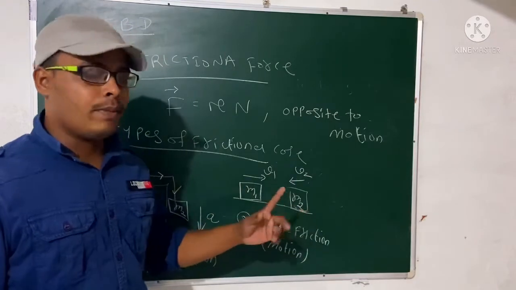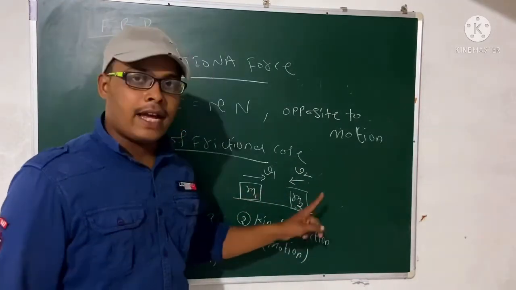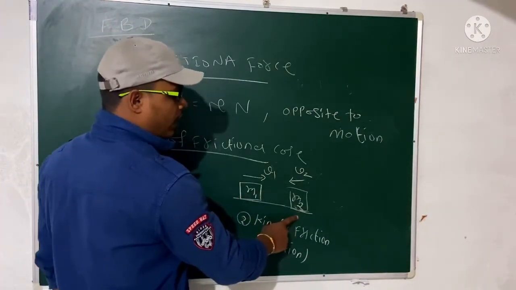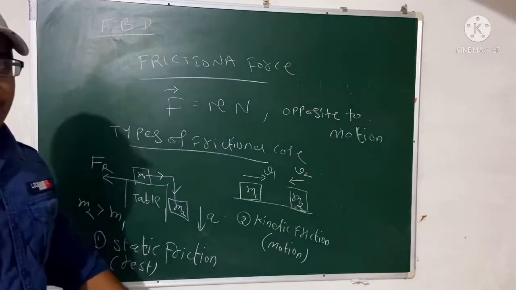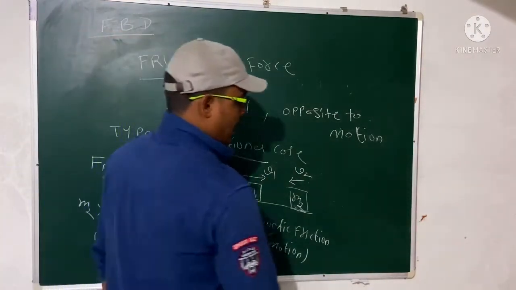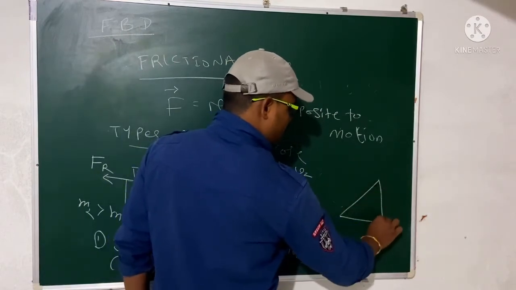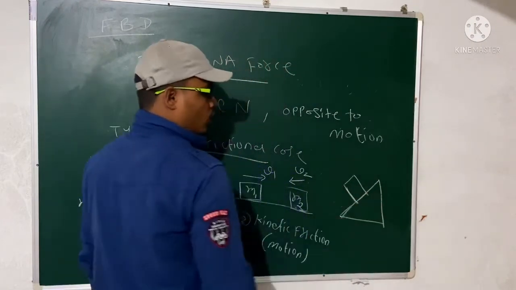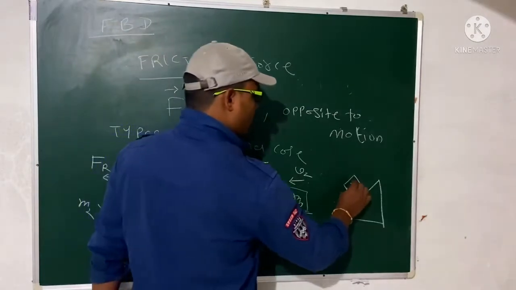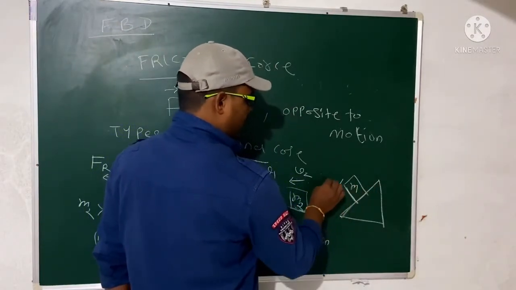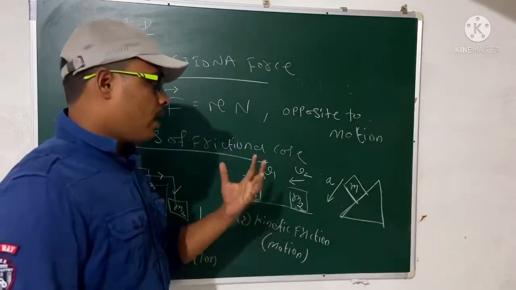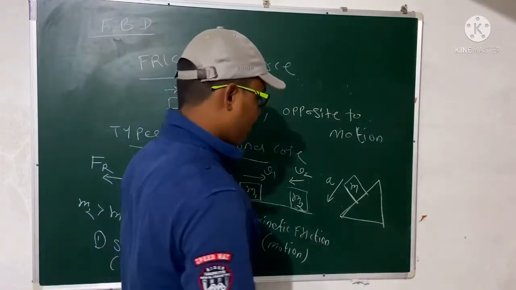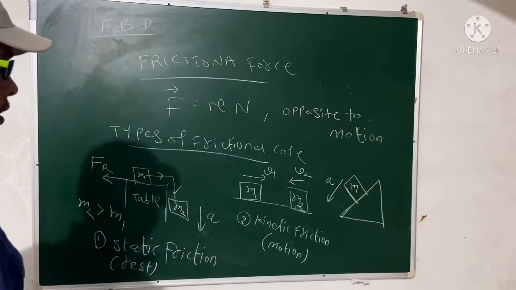But in kinetic friction, two bodies should be moving against each other, right? Two bodies are in motion. Remember, here one object is in motion, but there two objects are in motion. Their friction is called kinetic friction. That means M1 gives some friction to M2, and M2 also gives some friction to M1, right? So this is kinetic friction. And another friction: this is an inclined plane, right? No force is given to the mass, but the mass will move in this direction. It will be sliding friction or rotational friction. You can call it sliding friction or rotational friction.